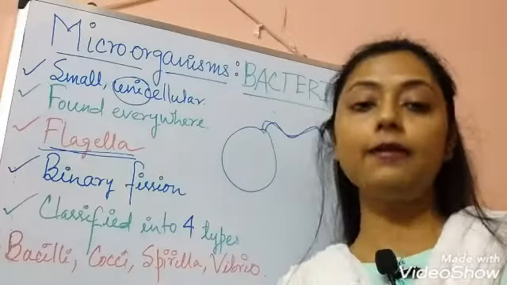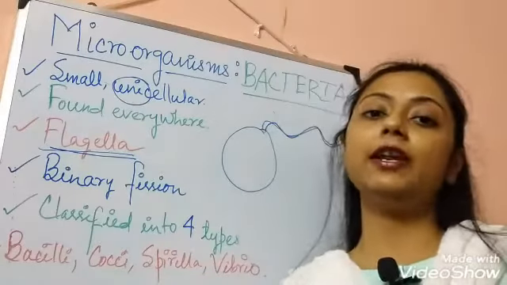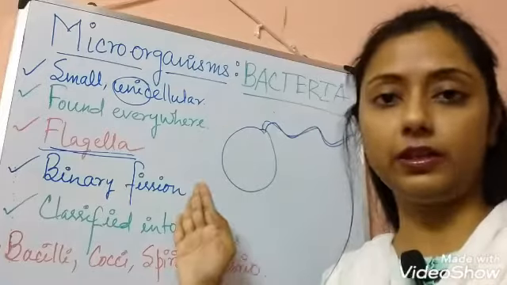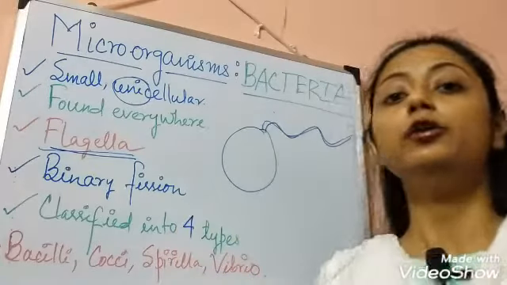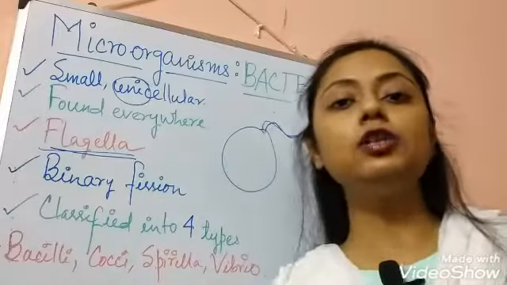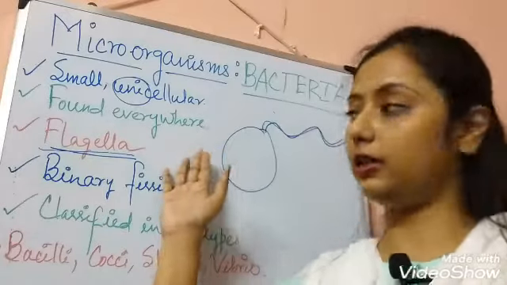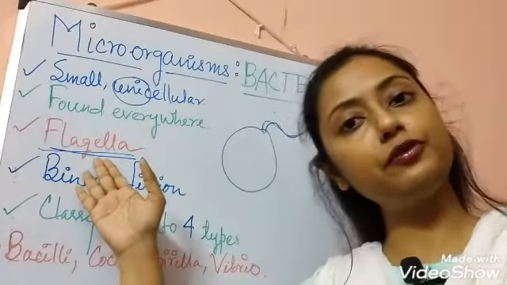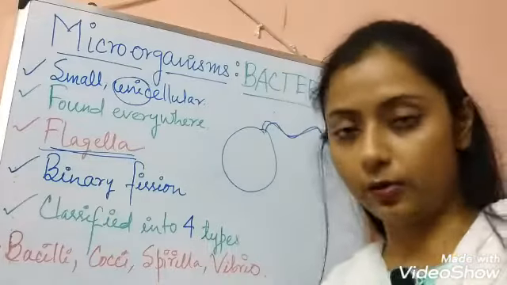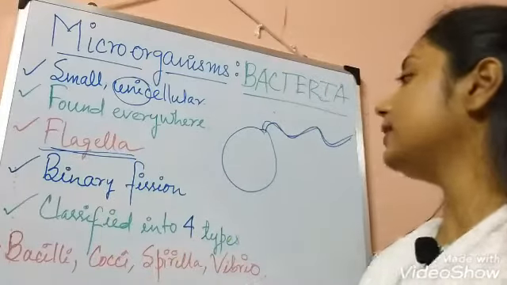Or what we can say about flagella? Flagella is the active locomotory organ of the bacteria that helps the bacteria to change its place, or it helps in the movement or locomotion of the bacteria. So I hope this is very clear to you. So it's a very important point in terms of the bacteria. Okay. Now the next thing is